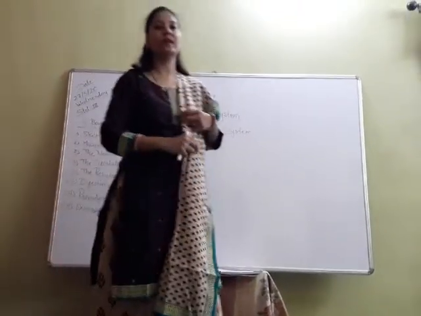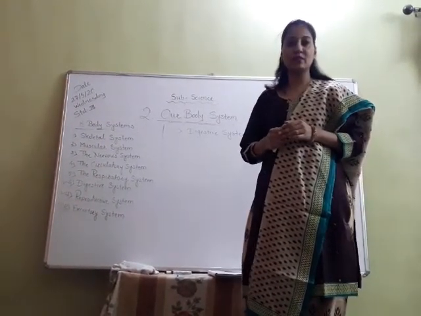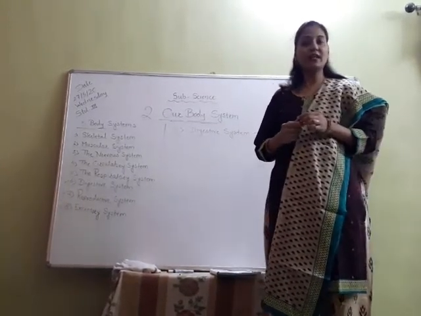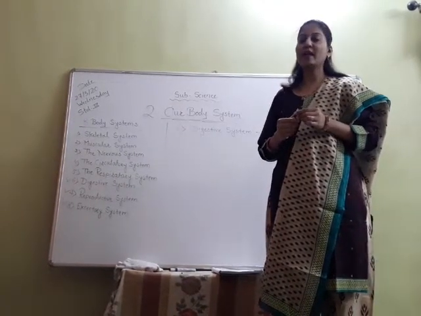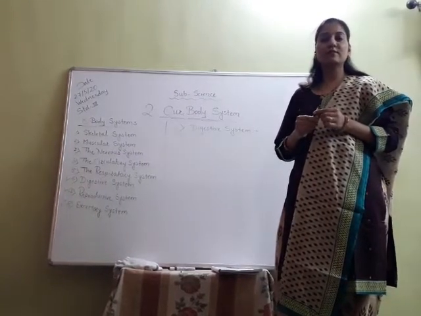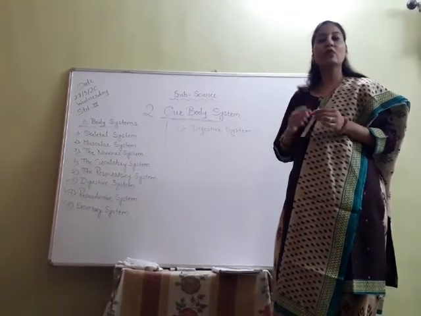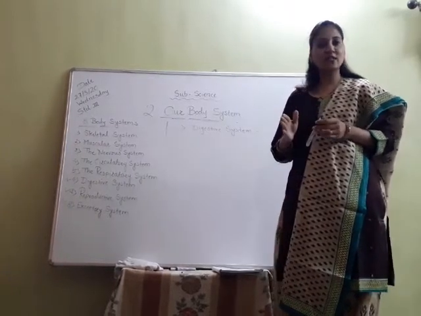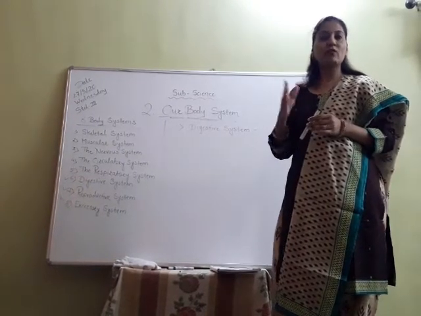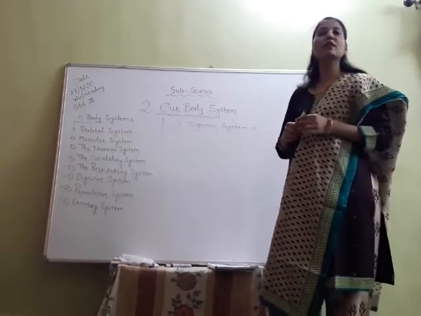So students, you know that it is said that the process of digestion begins in our mouth. Why is it said like this? Because we eat our food with the help of the mouth, and in our mouth we break down the food into smaller pieces. Then it is passed through the food pipe to our stomach, and in the stomach the food is digested, and the undigested food is passed out of the body through the anus.